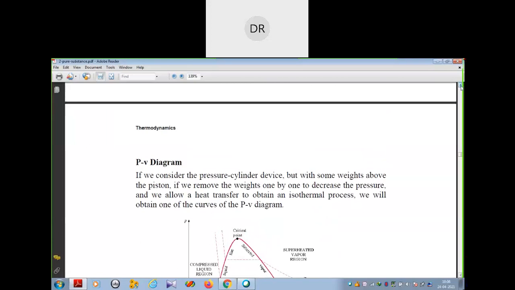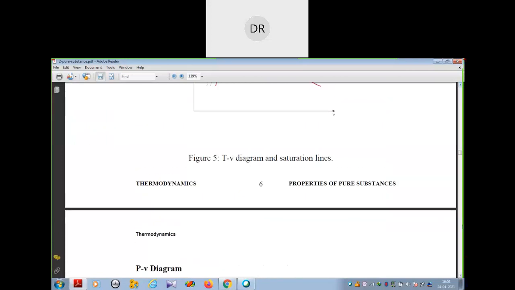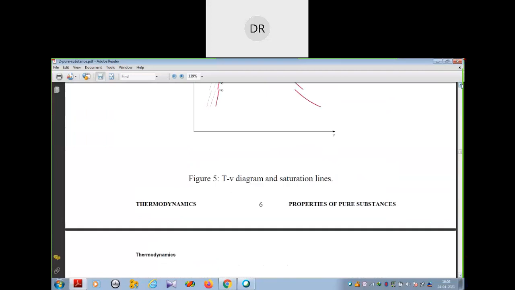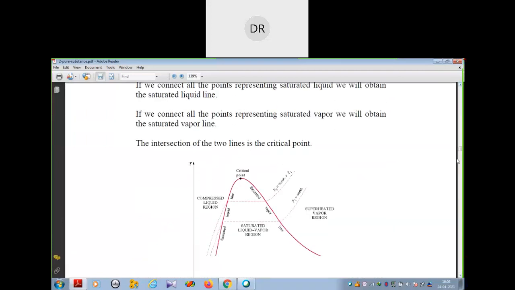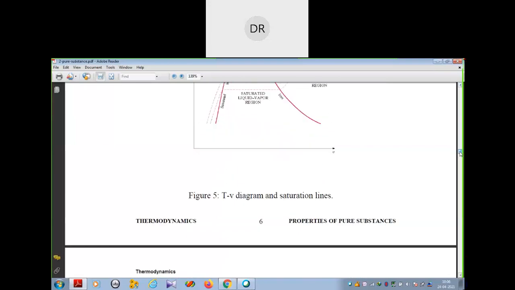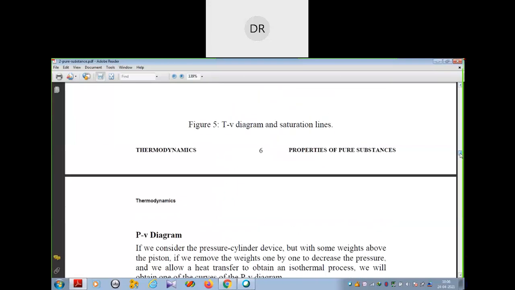So I will not consider this one, the PV diagram, because today will be enough for you. Here I'll stop, but still I am repeating some of the things. Here I will stop: PV diagram and saturation lines. PV diagram I will teach you in the next class.